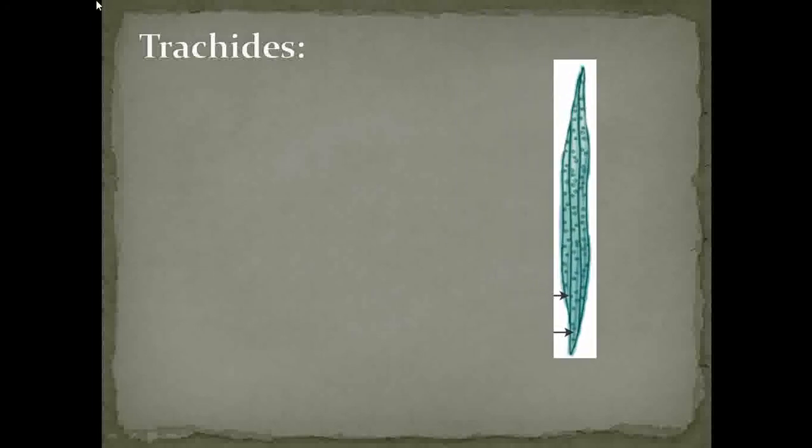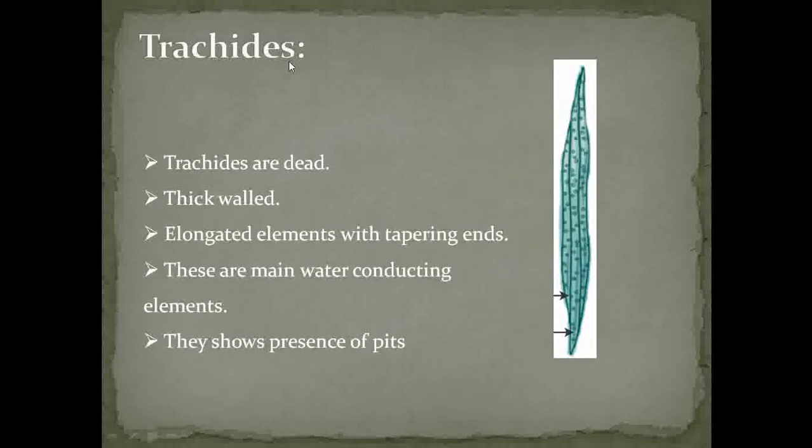Let's see that. This is the second element of xylem, that is tracheids. If we observe the structure, it is an elongated structure having tapering ends on both sides. If you observe here, the circular spots are there. They are called pits.